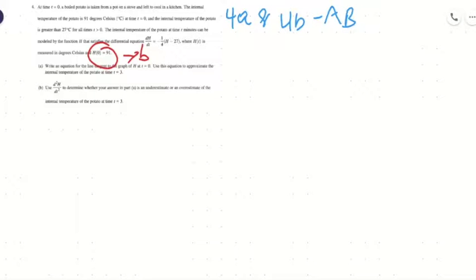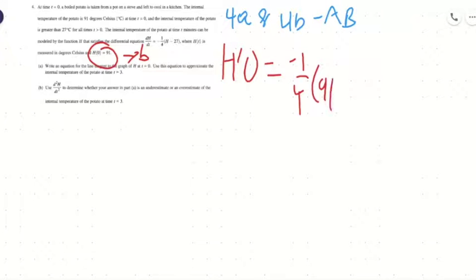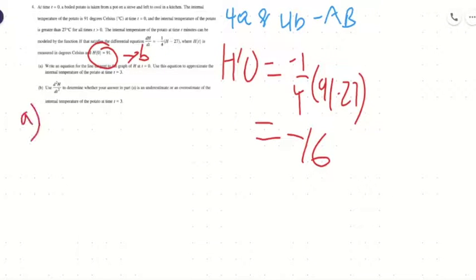Now to find our slope, our m, what we need to do is find the derivative, because once again, derivative is slope. So h prime of 0 would just be the derivative that's given, -1/4 times (h minus 27). So -1/4 times (91 minus 27), and that gives us -16.